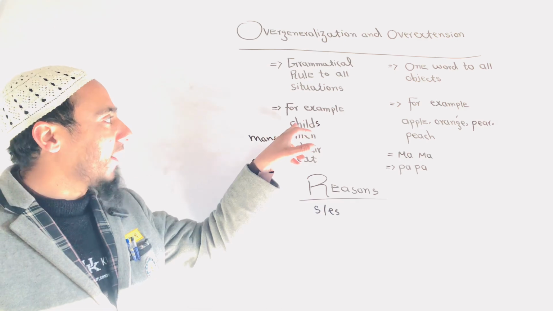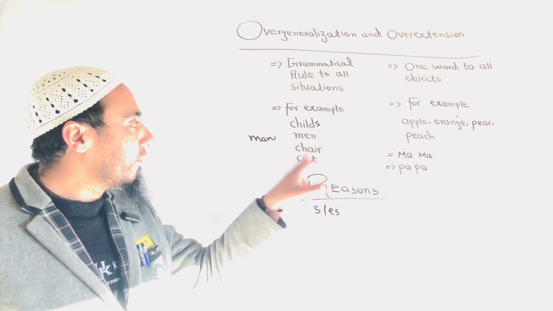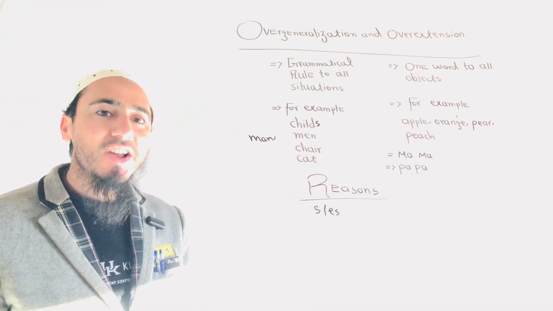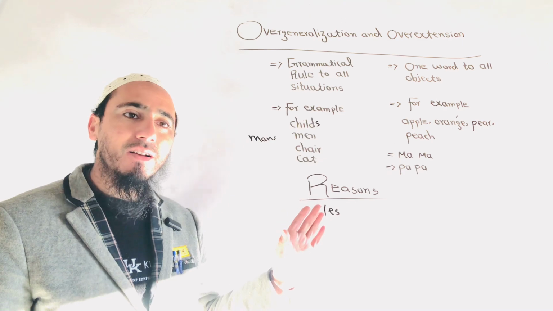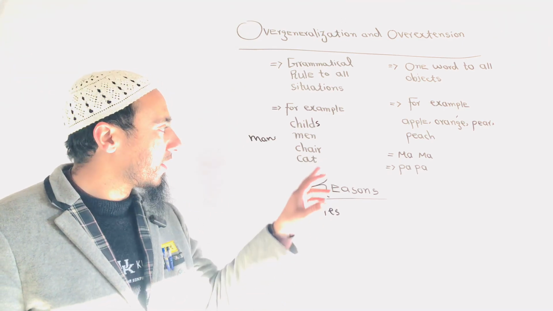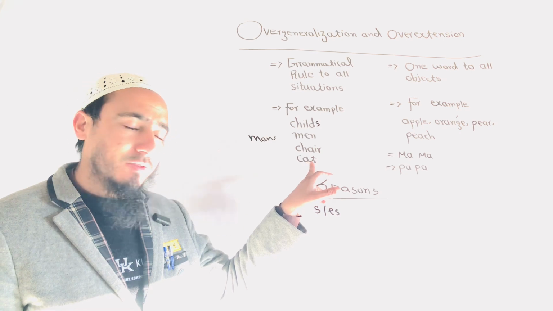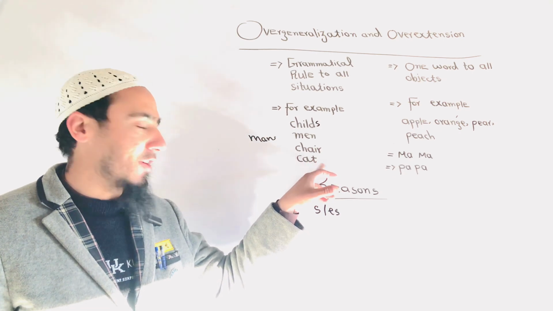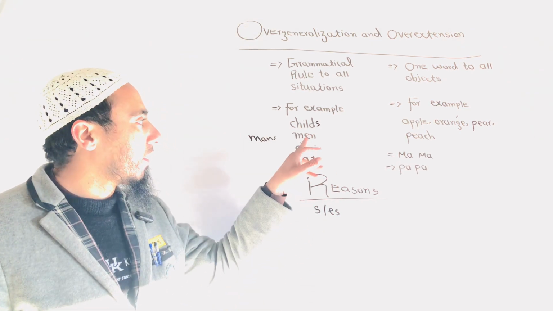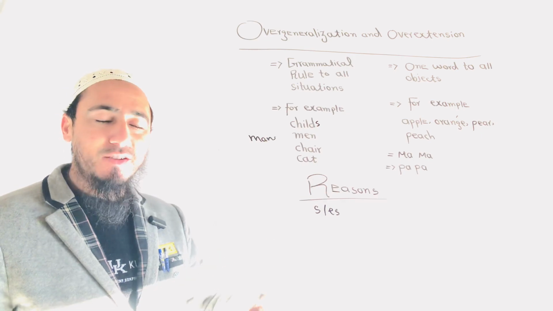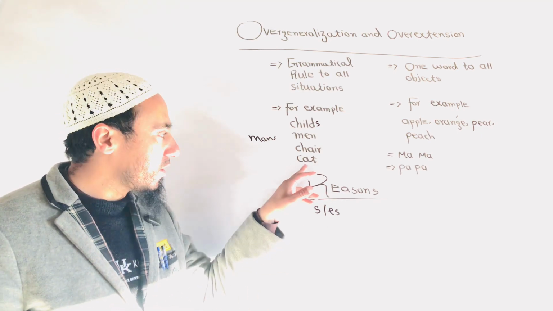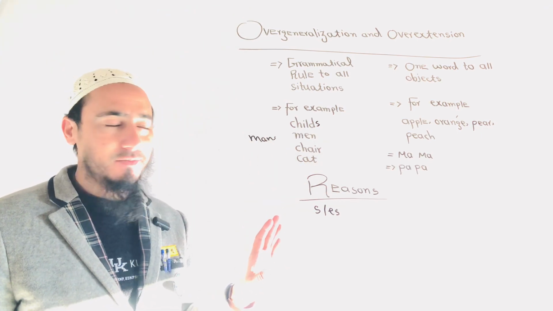So he thinks that the plural form of chair is chairs because we put either s or es. So he thinks that cat, when we make it plural, means cats. When we make plural chair, it means chairs, just putting only s in it.